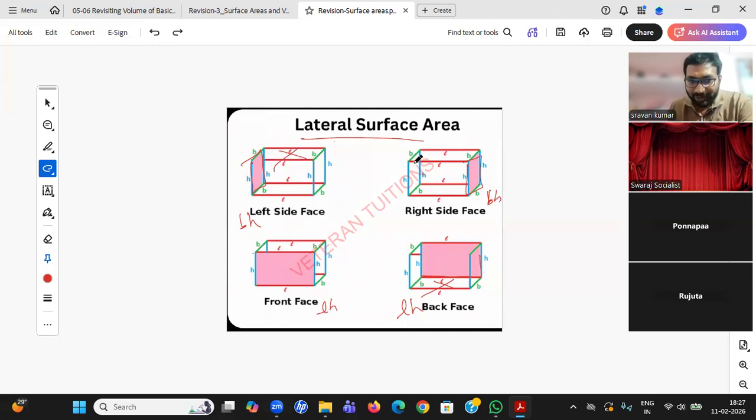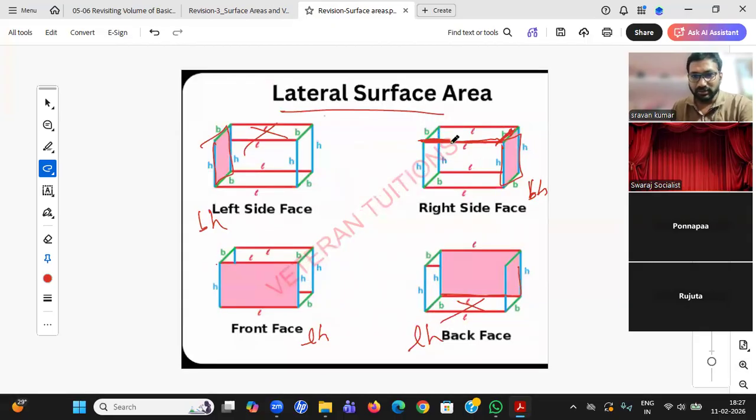What is the top? Length into breadth. I am not considering the height here. The bottom is also length into breadth, but the bottom is not being painted, only the top. That is the reason I took L into B and added it. Understood? Yes, sir. Okay.